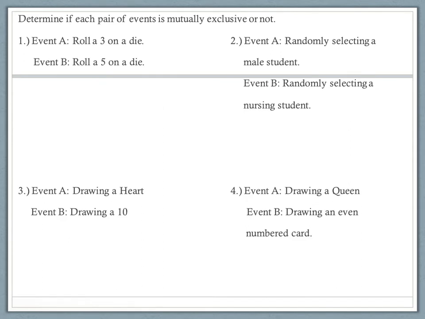So if I roll a die, event A and event B. So this isn't two times I'm rolling the dice. I'm rolling it once and seeing if both of these can happen at the same time or not. Well, rolling a 3 and a 5. Well, if I roll one die, I can only get a 3 or a 5. So it can't happen. Okay? So this is mutually exclusive, because it cannot happen at the same time.